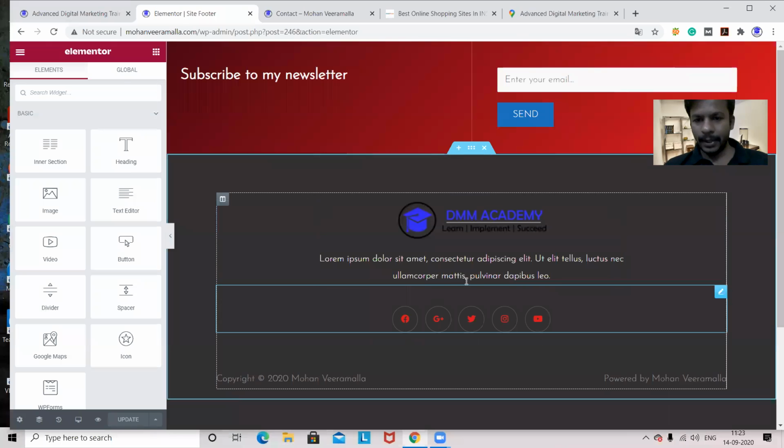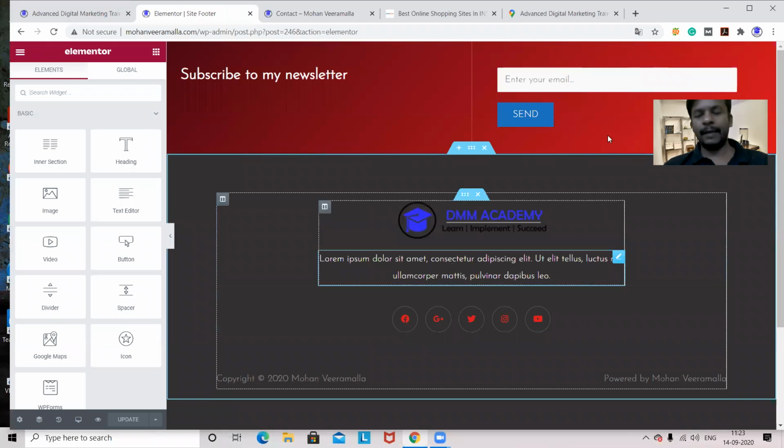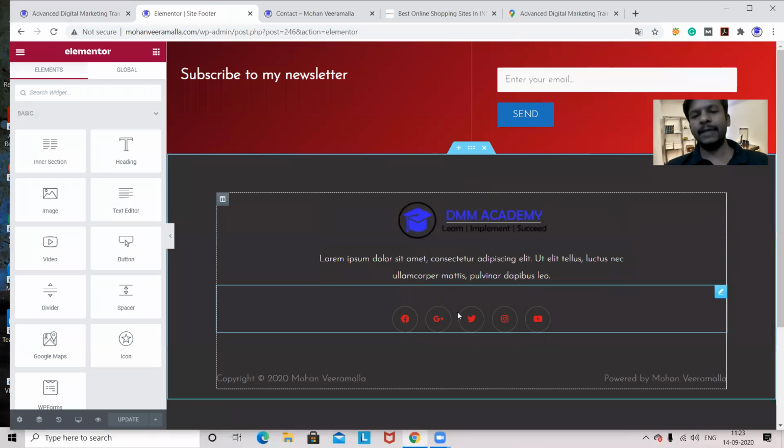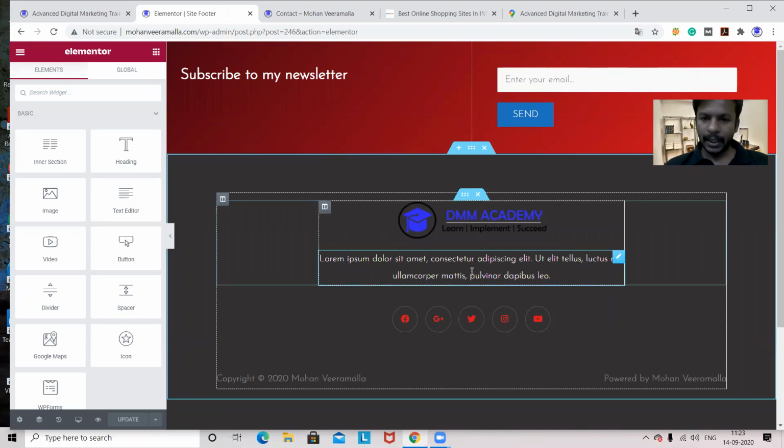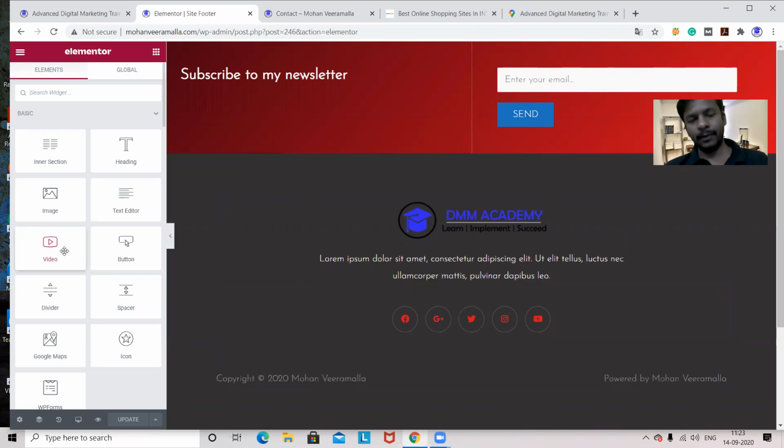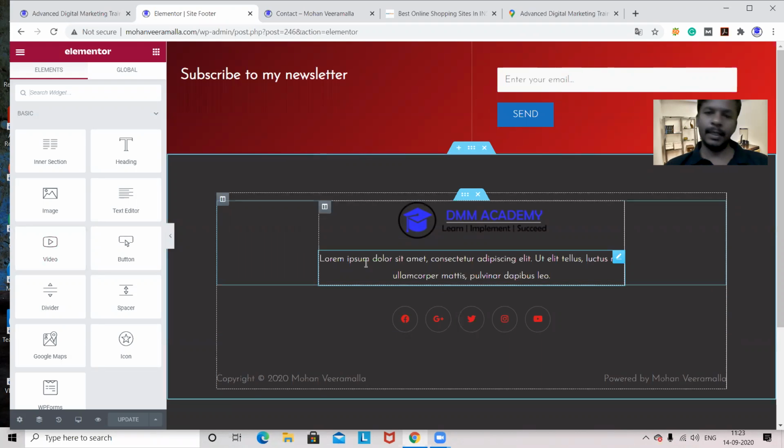Fine. Now this is a basic footer I have, which is already with the theme. If you want, you can edit this, or you can also add some properties. You can do both. First I'll edit, second I'll add some properties to this. So here, I'll take some sample text.